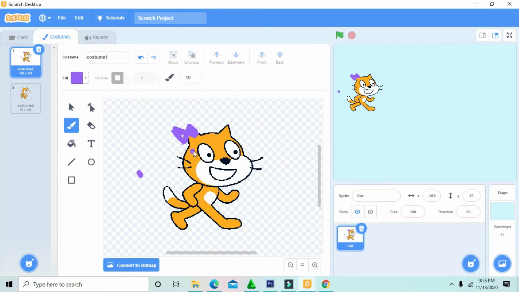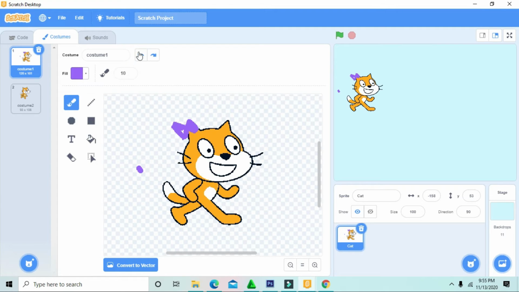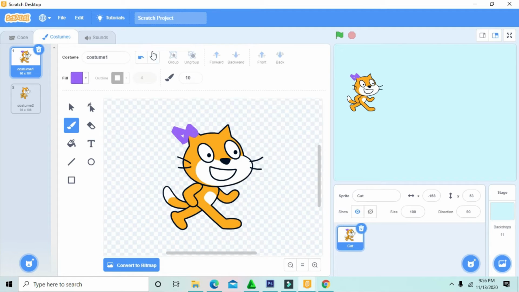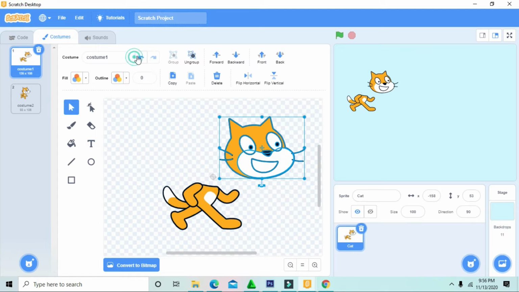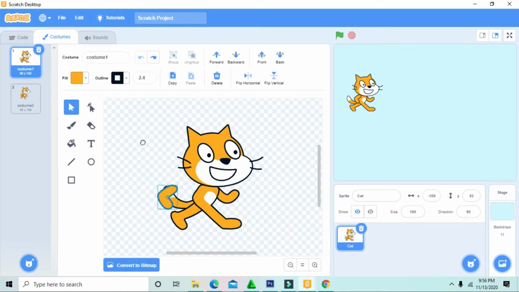Pixels. If it's not pixels, this is for undo and for redo. Okay, and this is for picking. Like we pick her head. We pick her hand. Pick this, go to before. Use it for making it a bit bigger. She can pick it. It will be very, very big.